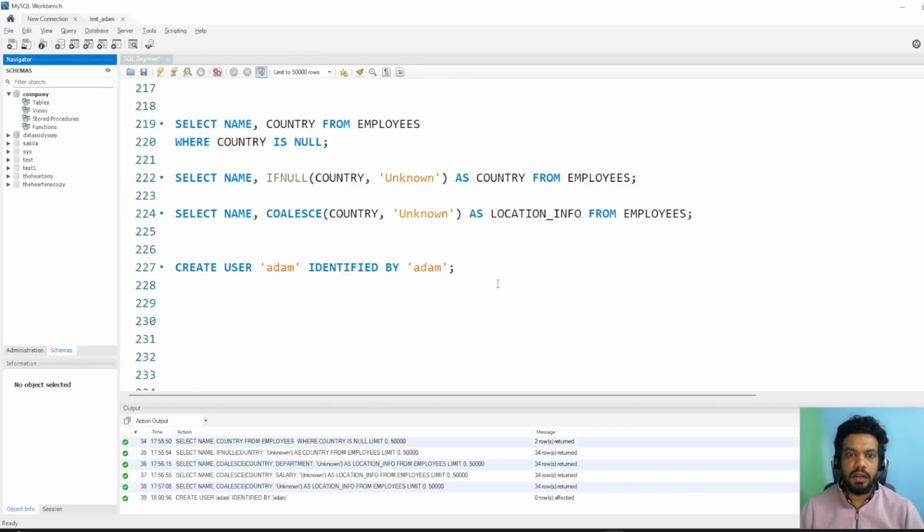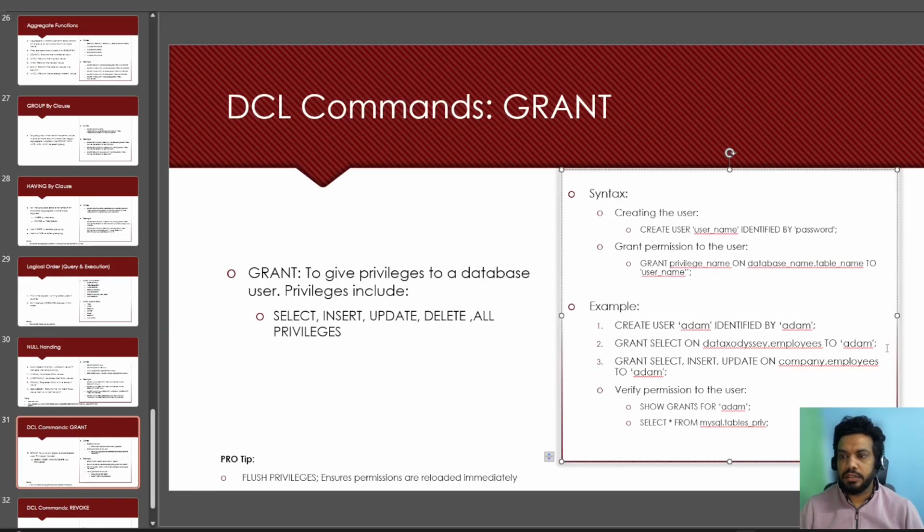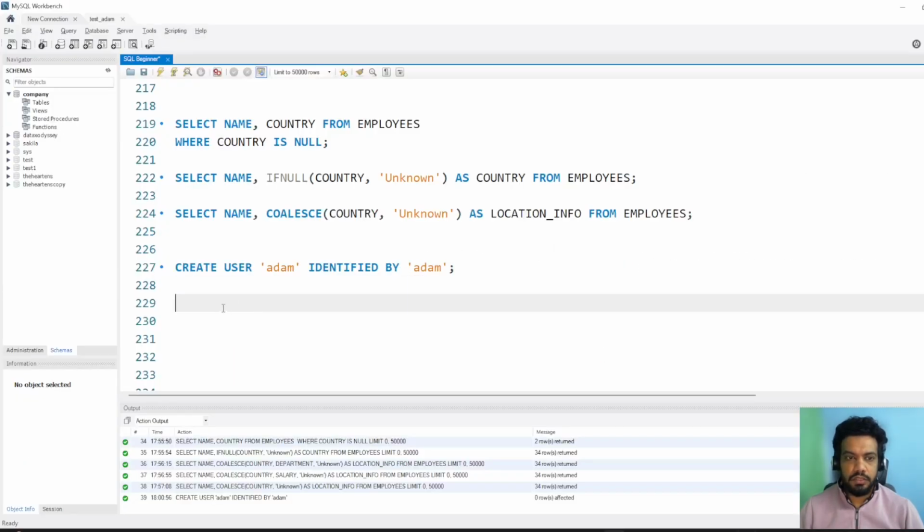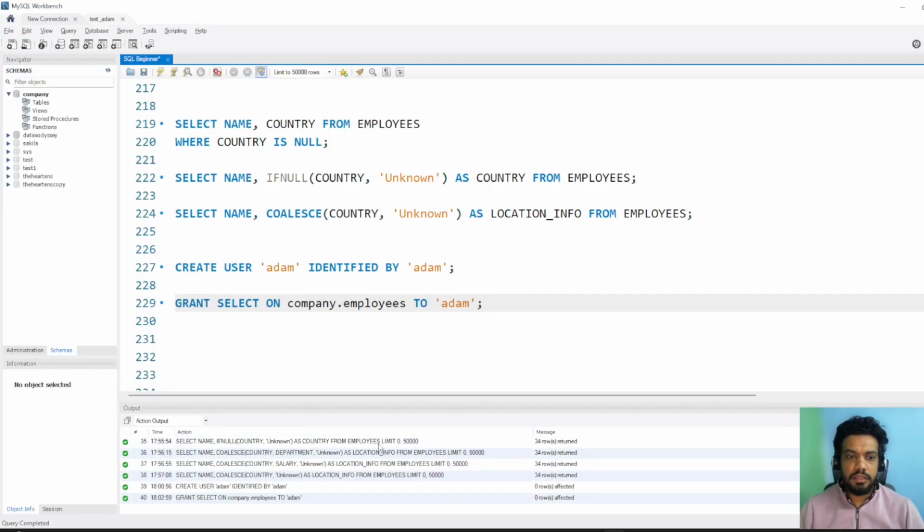So now let's go back to our connection and assign some permissions. How do we assign the permissions? This is the syntax and this is the command we are using. I need to write grant, and then select. Basically I'm assigning the select permission on, for example, data x odyssey, so I'll change it to company.employees to Adam. This code is incorrect, and let's run this. The command has been assigned for the employees table.